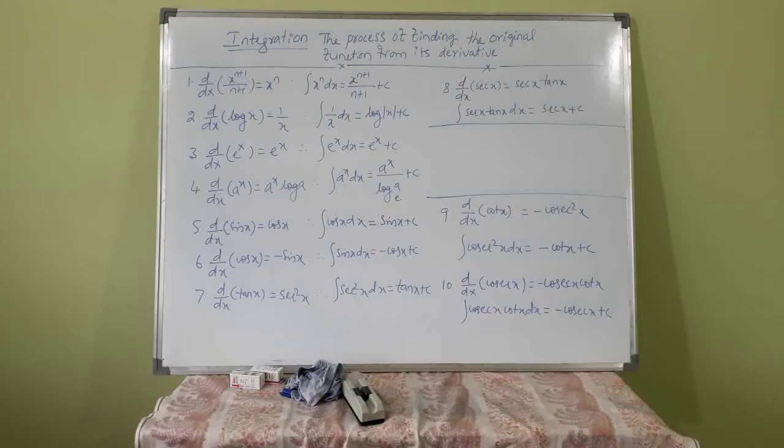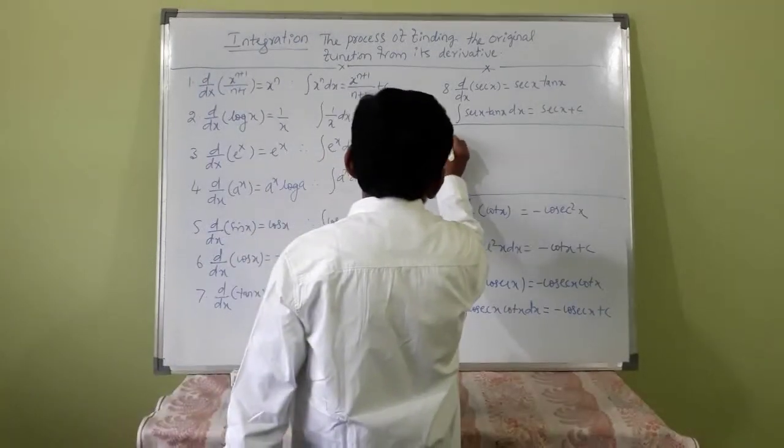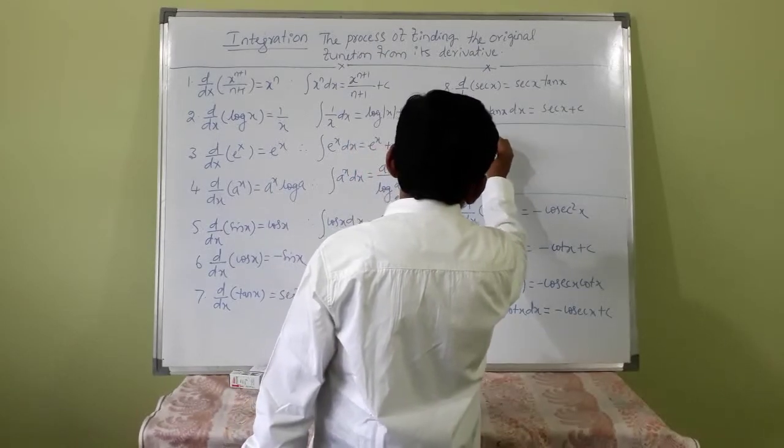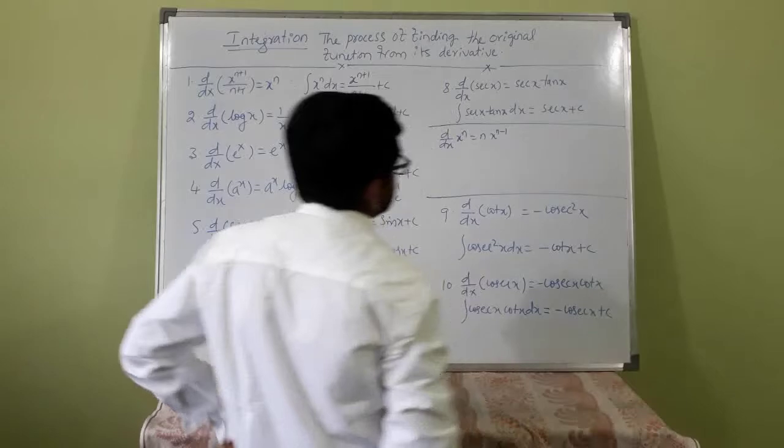If you know the derivatives or differential coefficients of the functions perfectly, then it is easy to get the integral values of the same functions. See here, d by dx of x raised to n plus 1 divided by n plus 1 is x raised to n. You know d by dx of x raised to n is n into x raised to n minus 1.